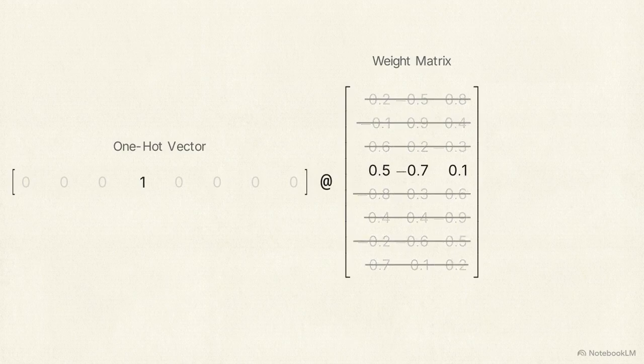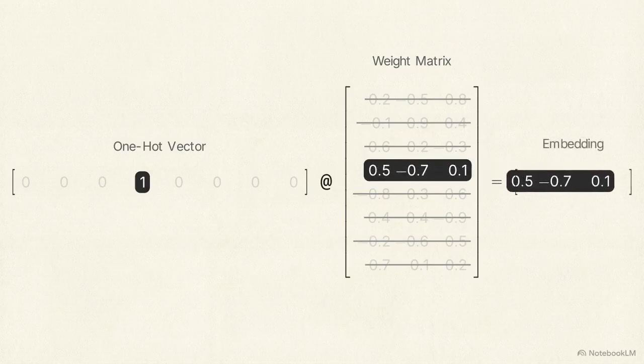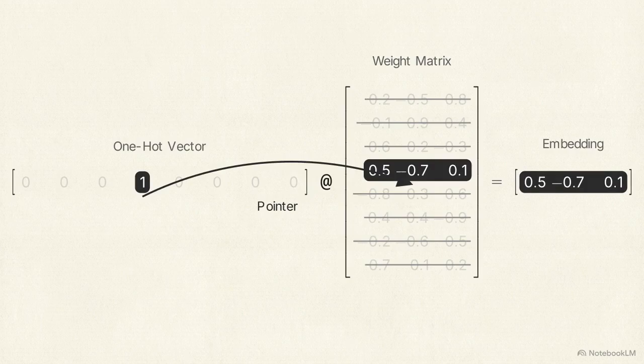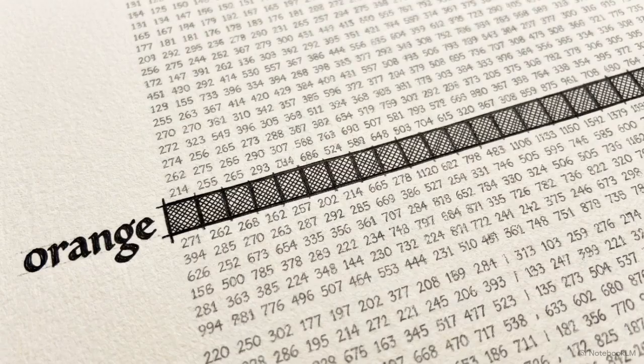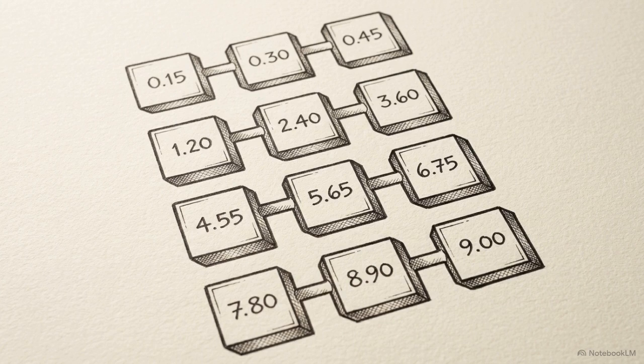Because the one-hot vector contains mostly zeros, all non-matching rows cancel out. The single row matching the 1 is cleanly extracted as a simple pointer mechanism. That isolated row functions as a database lookup. It is the model's current numerical embedding for that specific word. Because our context window contains multiple words, we have multiple 1 by N dense vectors extracted from the W matrix.